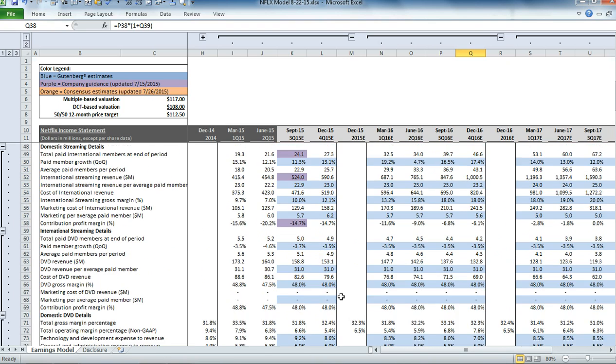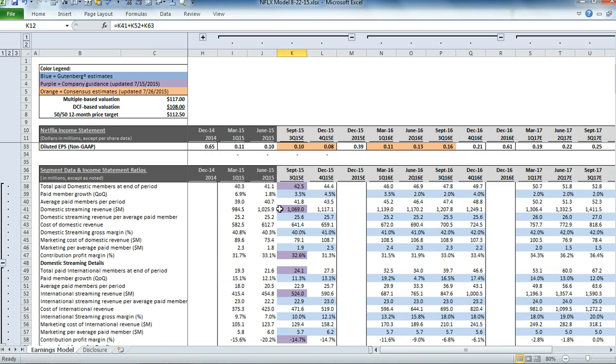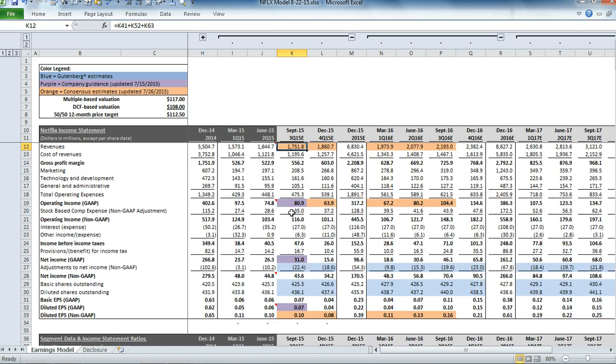So now that we have an idea of how the model works, let's take a look at where we stand relative to management's guidance. So these purple cells represent the guidance, but these orange cells represent consensus estimates. And when the guidance and the estimates differ, we default to the consensus, but we put the details in the comments. So you can see here, management guided streaming revenue to 1.593 billion. So streaming revenue excludes the DVD details. So that's not going to give you a really fair comparison, but still it'll give you a little bit of insight into where the consensus is getting their estimate from.